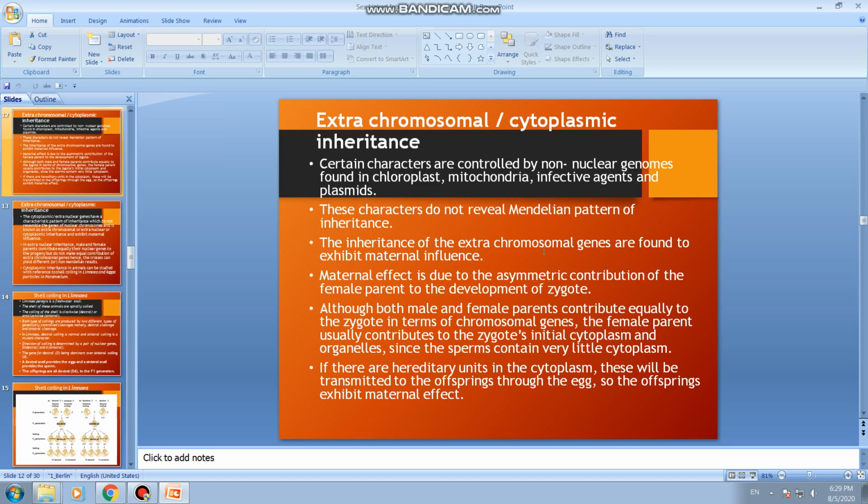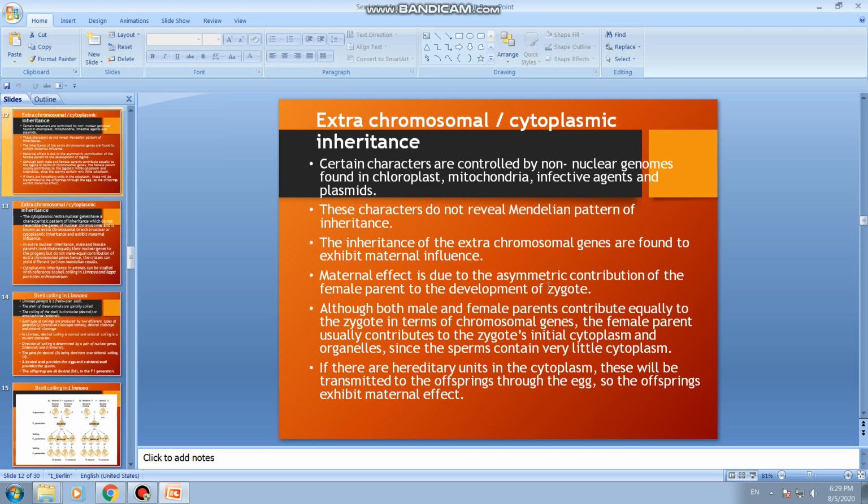The inheritance of the extra chromosomal genes is found to exhibit maternal influence. Another piece of information you have to remember is that the inheritance shows maternal influence, the impact of the mother's influence is more.